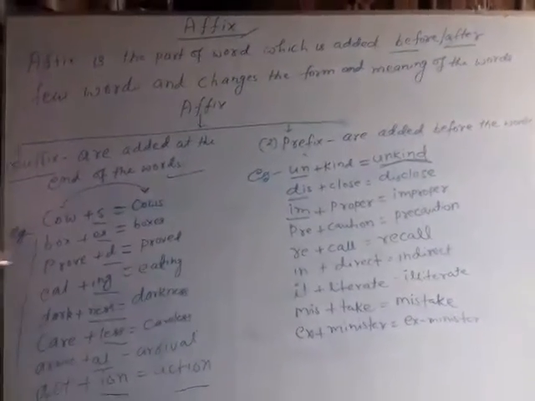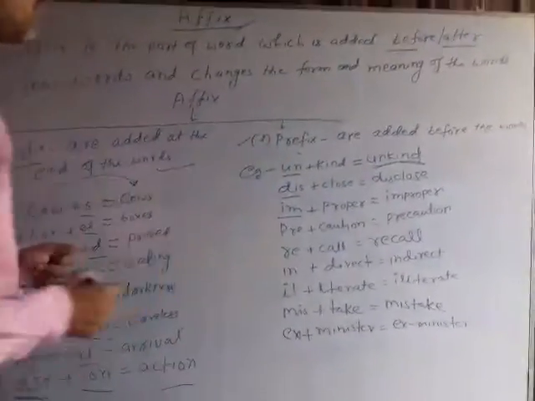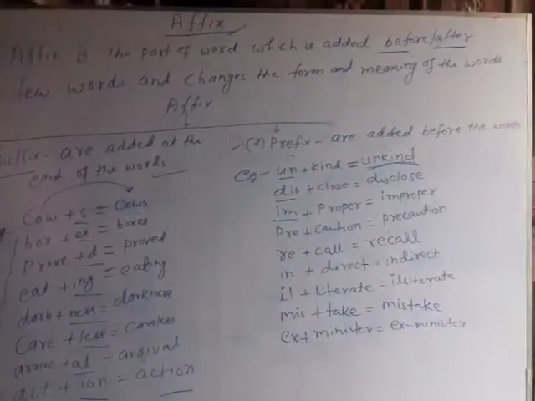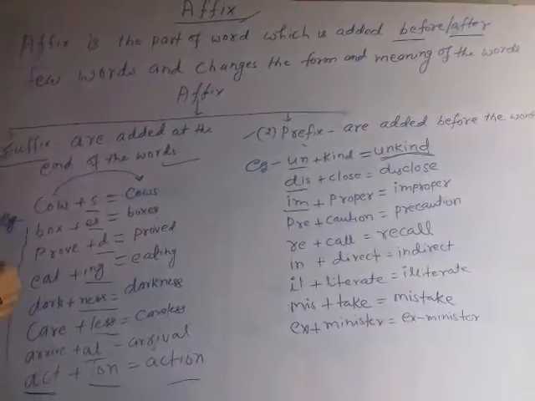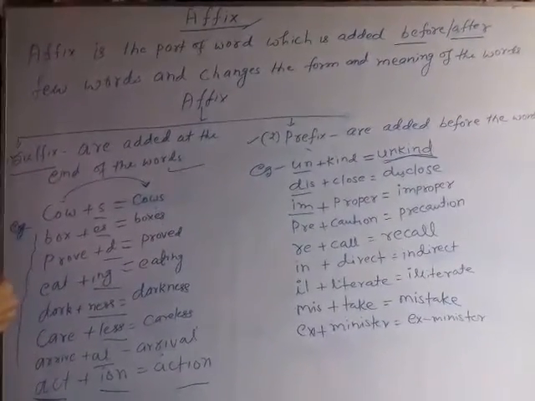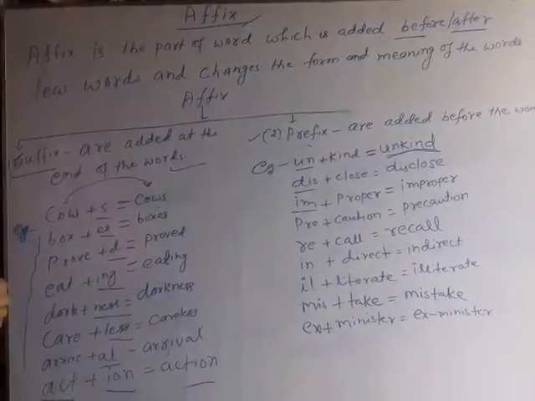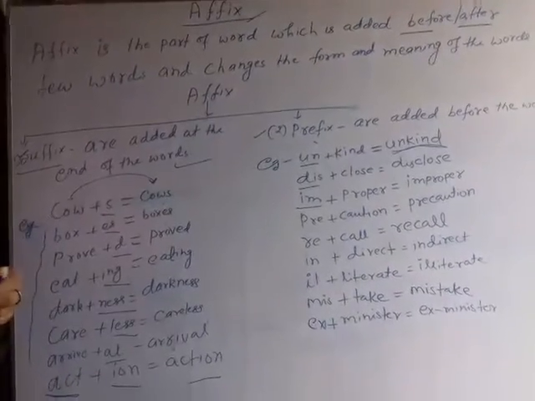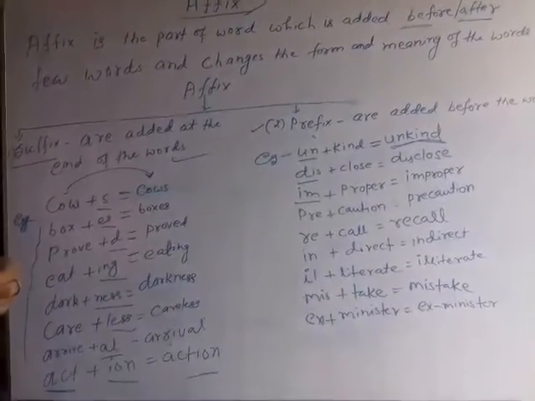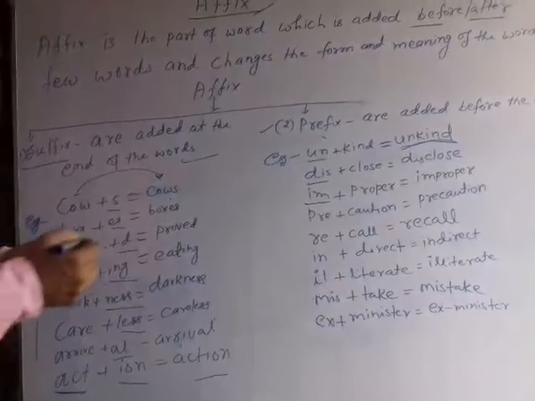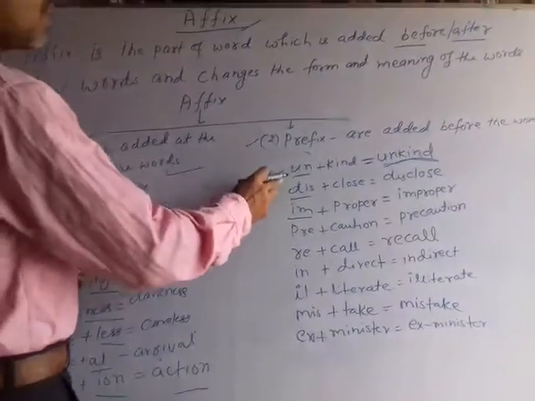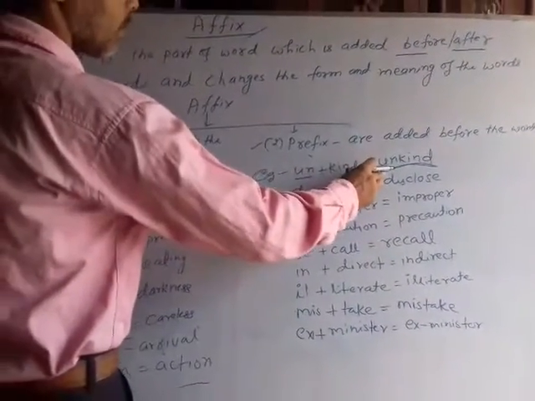Now let's see what is prefix. Same way, prefixes are the words which are added before the words and change the meaning of the word and the form as well. You can see here example, un plus kind, unkind.